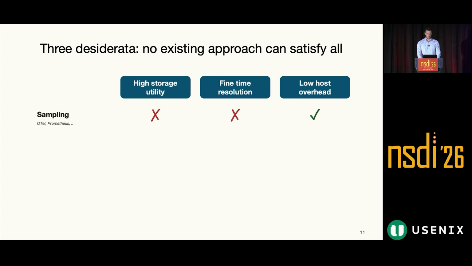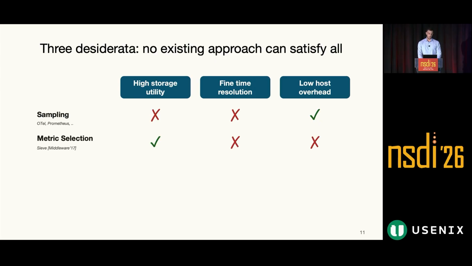So over time, our community has built several methods to cope with these dimensions. One obvious method is sampling, which is the approach used by OpenTelemetry, Prometheus, and many other production monitoring systems. If we do sampling, we are essentially trading storage utility and time resolution for low overheads.